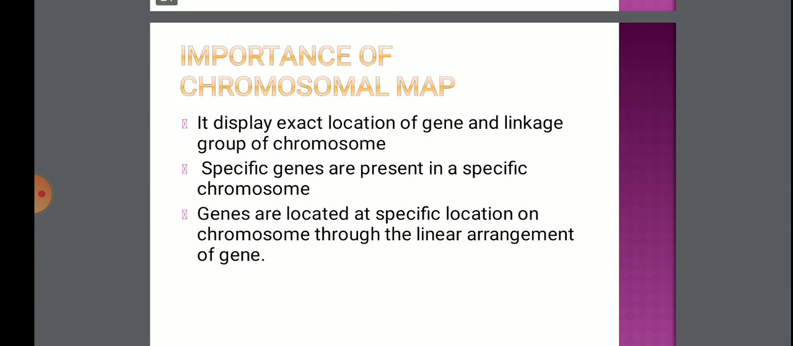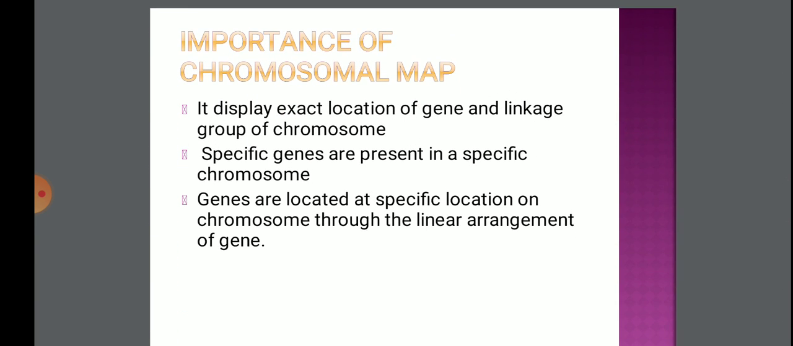Now importance of the chromosomal map. The chromosomal map displays the exact location of the gene on a single chromosome, and second, specific genes are present on specific chromosomes. Genes are located at specific loci, meaning at a specific location on the chromosome. And lastly, this also proves the linear arrangement of the genes.